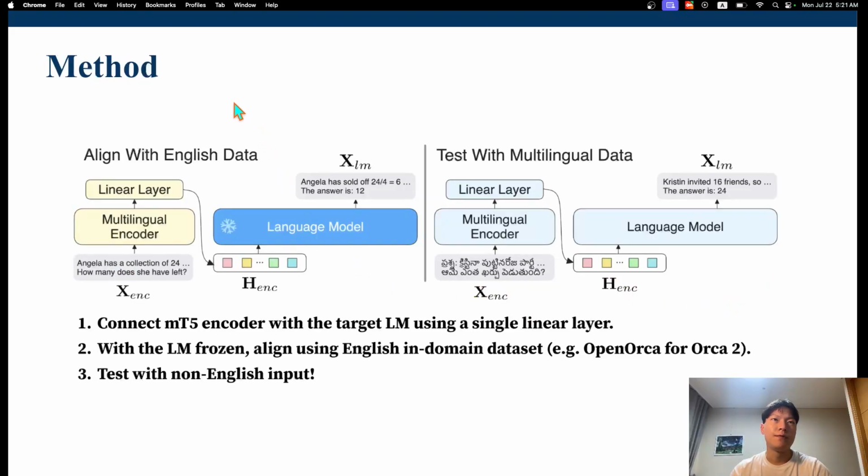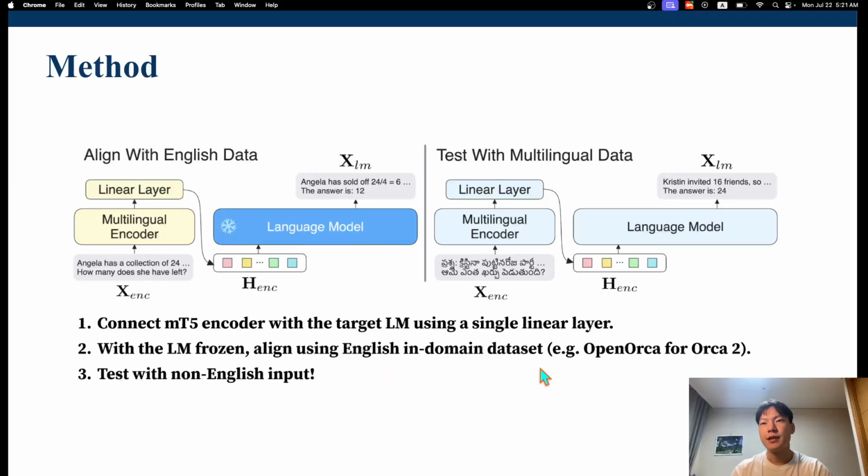Now this is a brief overview of our method. First you would need a multilingual encoder. In this paper we used the MT5 encoder because it supports a wider range of parameter sizes, and it also supports longer context lengths compared to other encoder models. And then you would basically connect the multilingual encoder model to the target language model that you want to adapt using a single linear layer. And you would align these two modules using an English in-domain dataset.